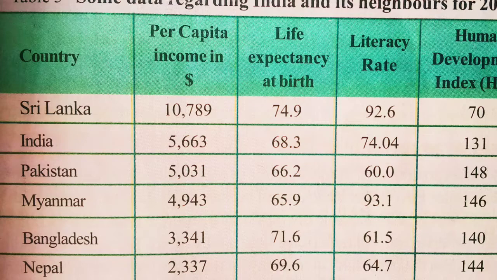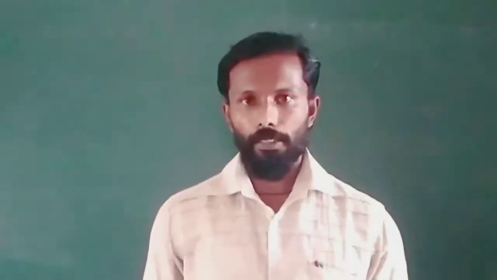As per the Human Development Index, what is the position of the country? You can see our neighboring country, Sri Lanka, is in the 17th place. India's position is 131st. After that comes Bangladesh at 140, then Nepal 144, then Myanmar 146 and Pakistan at 148. You can see a great difference between Sri Lanka and our neighboring countries. In the Human Development Index, Sri Lanka is far better than our country or any other countries.